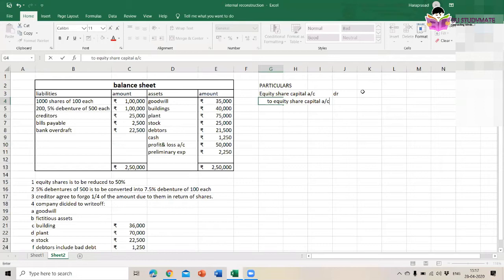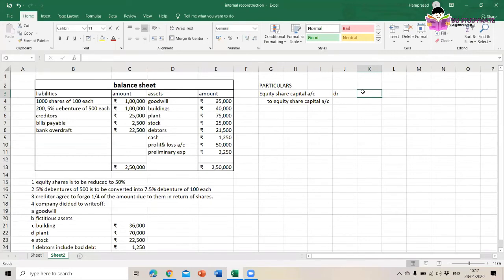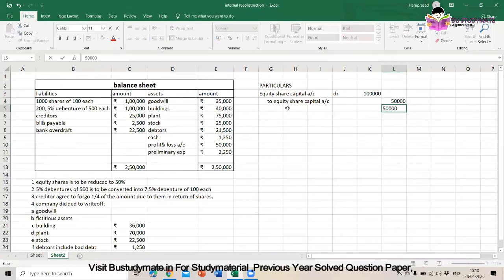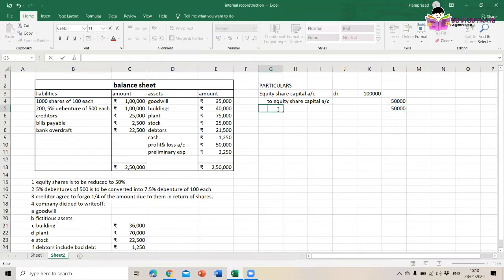Then how much are we reducing? We are reducing to 50%. This means 50,000. And the rest of this 50,000 will go to capital reduction account. Okay, yesterday I told you the amount which we are reducing needs to be written in capital reduction account.